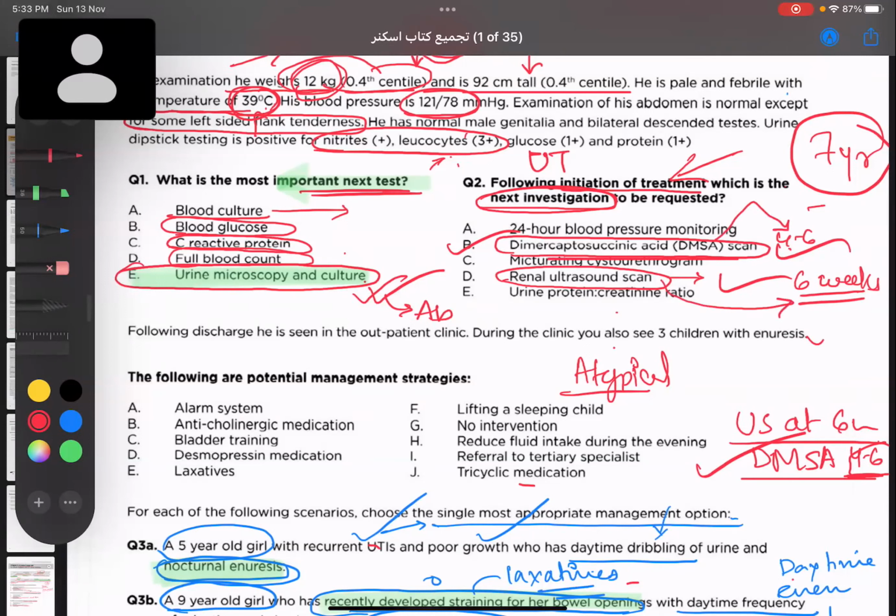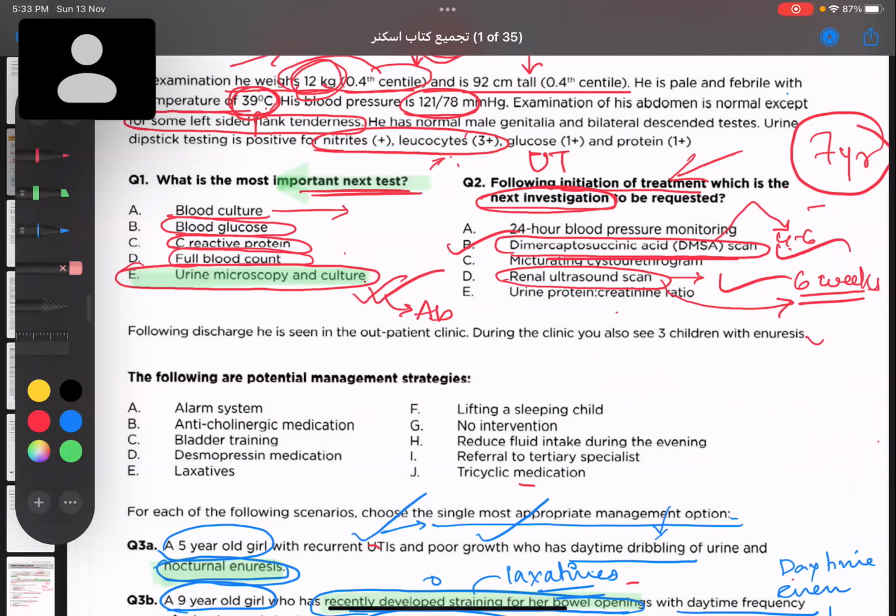Okay, so both are done usually in case of recurrent UTI. We'll learn it from the guidelines, and also a very nice chart is given in this case. What is the next investigation? These two are the investigations which are done usually in recurrent UTI, but which is done next? They are asking for the next investigation. So if we have to choose one option, we'll go for the nearest one, which is done at 6 weeks. For DMSA, you still have 4 to 6 months time.